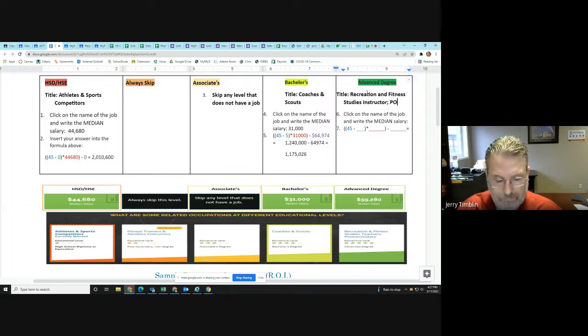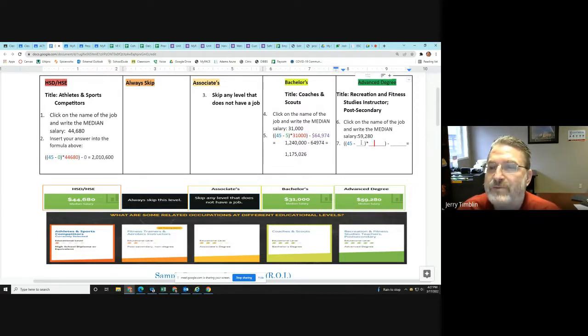I got a capital O where I shouldn't. My typing's not the best, sorry. Again, we take down the salary, 59,280. And that's going to go in this red box.